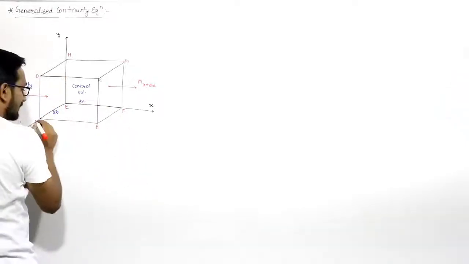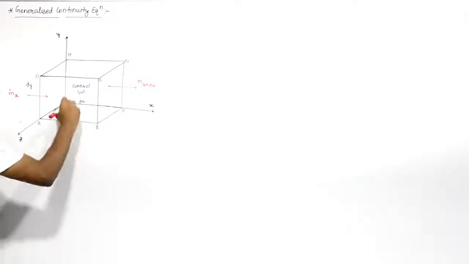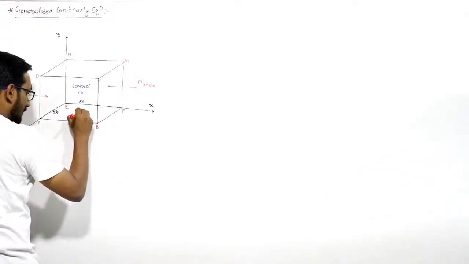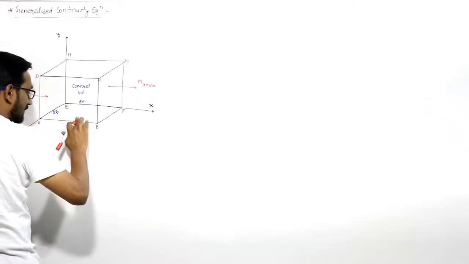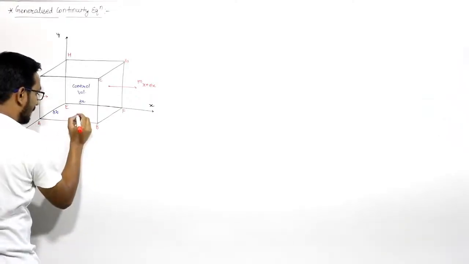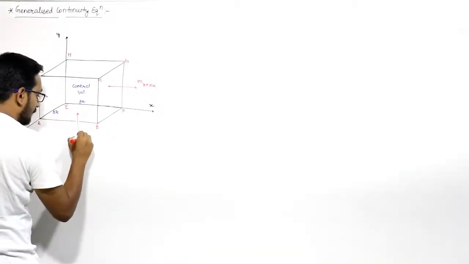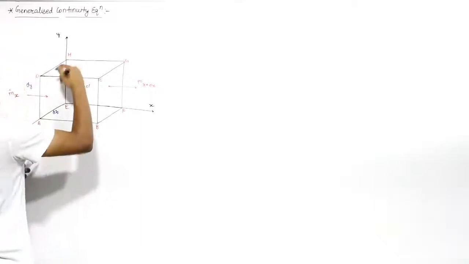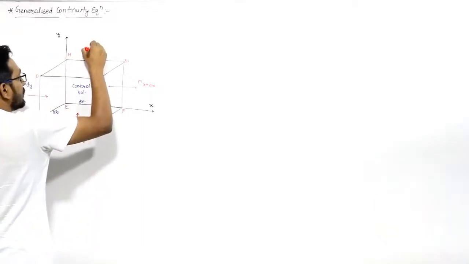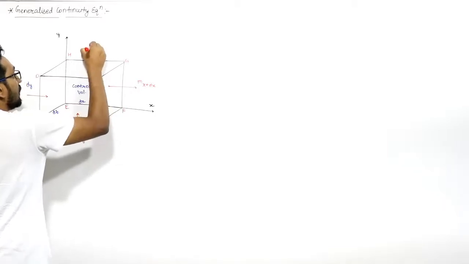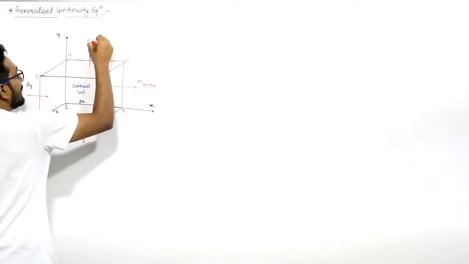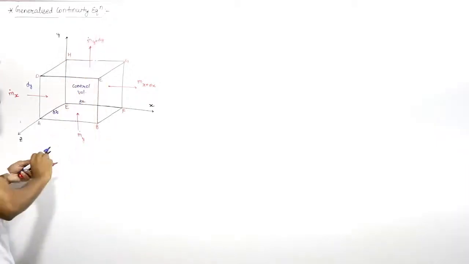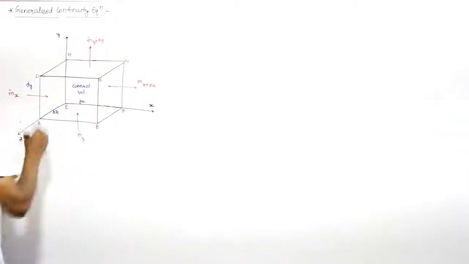If from this bottom surface, mass is coming in this direction, let us say the mass flow rate coming in this direction is m dot y, and the mass going out of this top surface, let us say this is m dot y plus dy, right? This is this one.